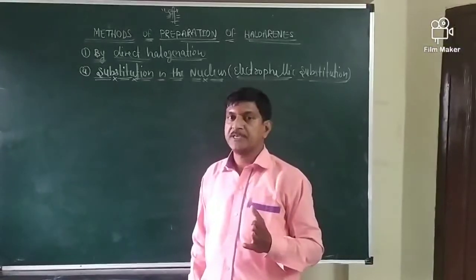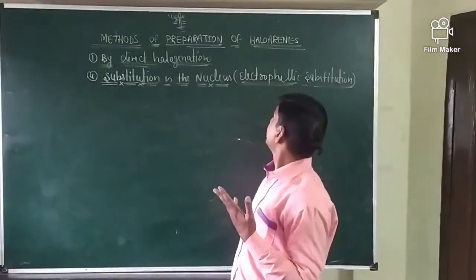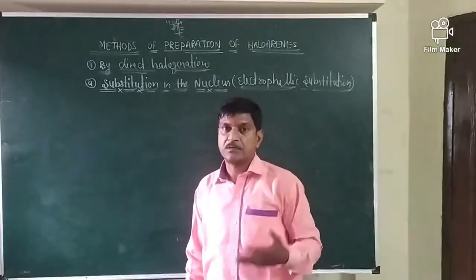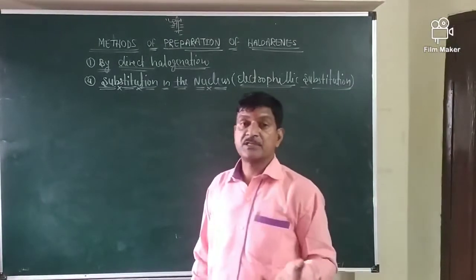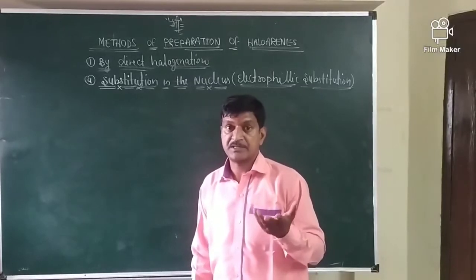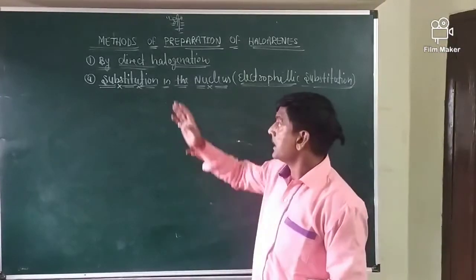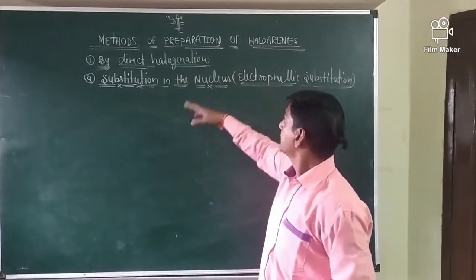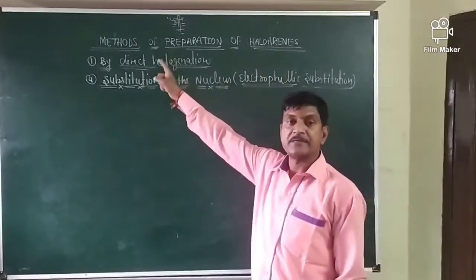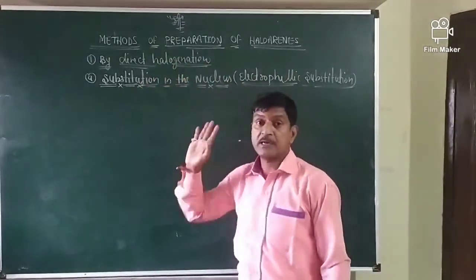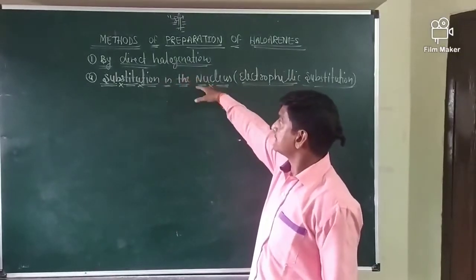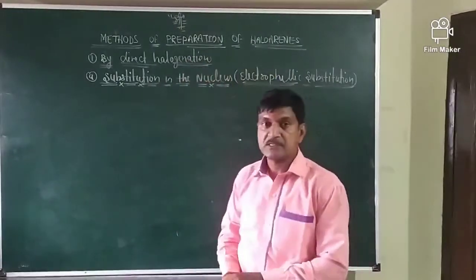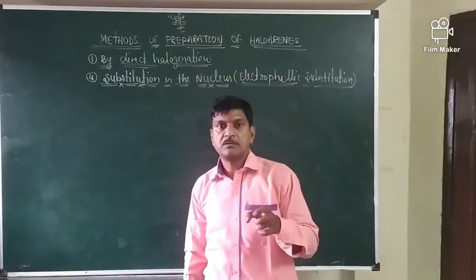Now today's topic is method of preparation of halogens. Before that, we already discussed Wurtz-Fittig reaction, Wurtz reaction, organometallic compounds, Grignard reagent. Everything we have done. Now the method of preparation of halogens. First is by direct halogenation. Before that, we'll just recall one part.